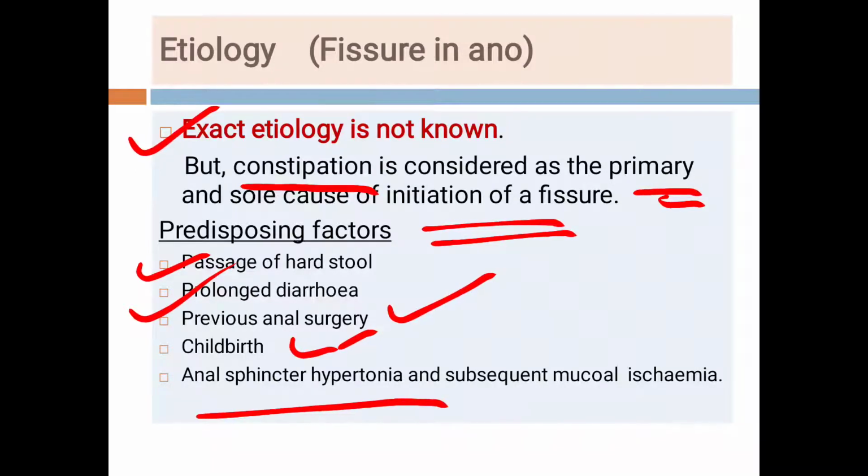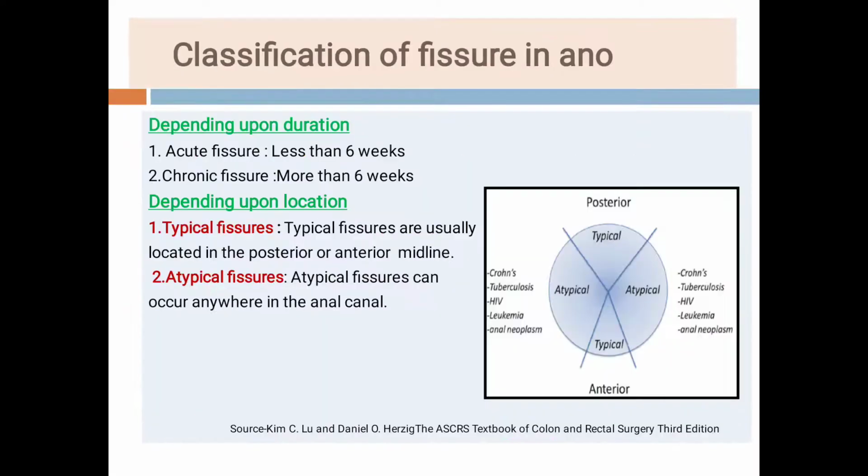Then anal sphincter hypertonia, because of which there is increased resting anal pressure, which subsequently leads to mucosal ischemia. So these are the etiological factors. Exact etiology is not known, but these are the predisposing factors for fissure in ano.